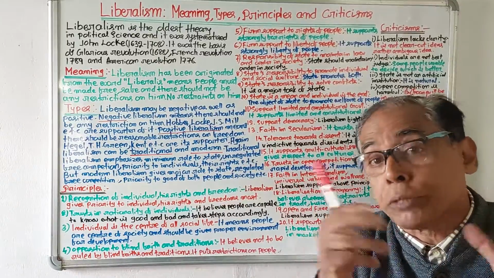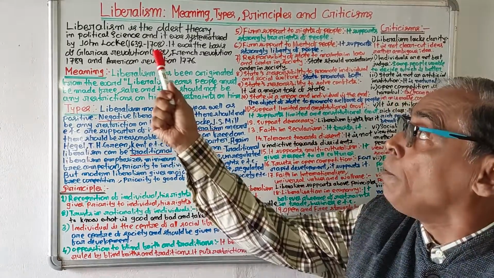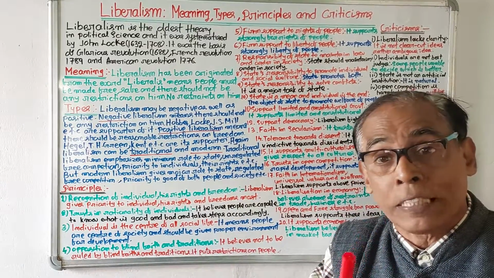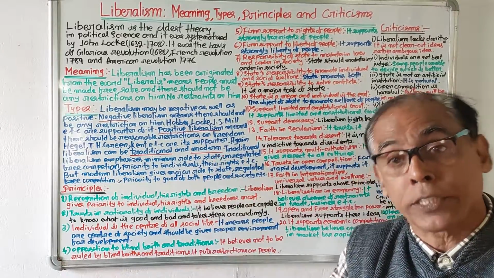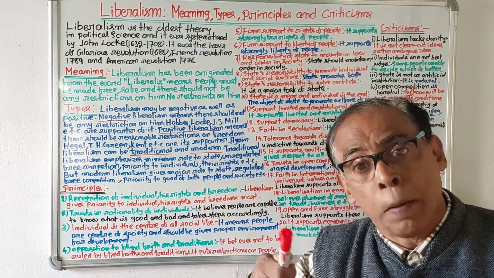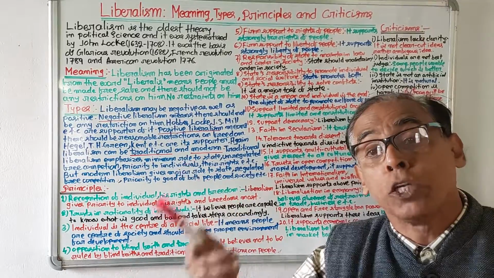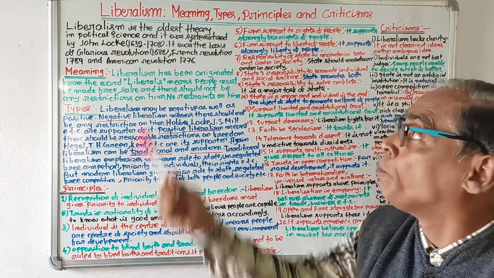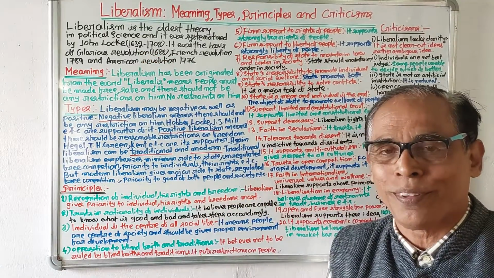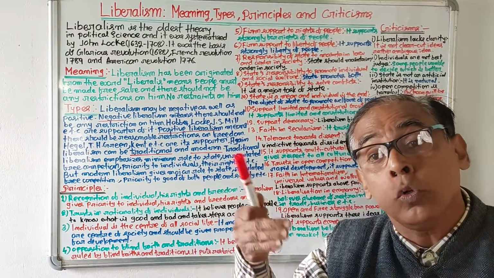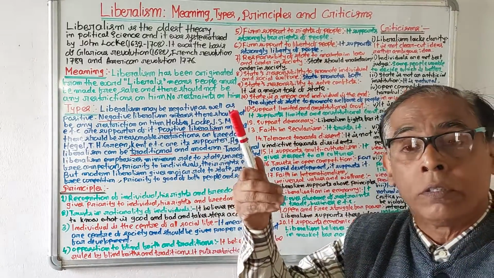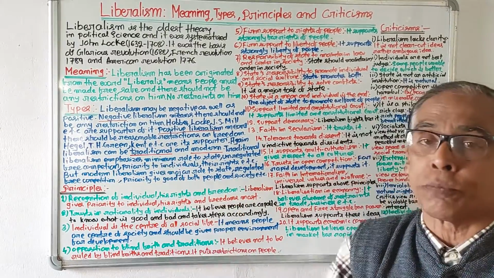What is liberalism? Liberalism is one of the oldest theories in political science, but it was made systematic by a British philosopher known as John Locke, who was born in the year 1632 and died in the year 1704. He, in his book Two Treatises on Civil Government, published in the year 1690, told a lot about liberalism.